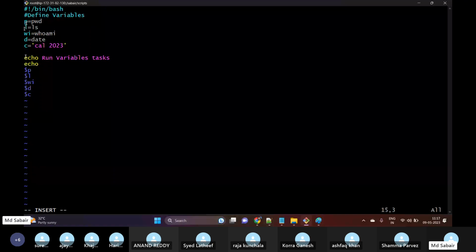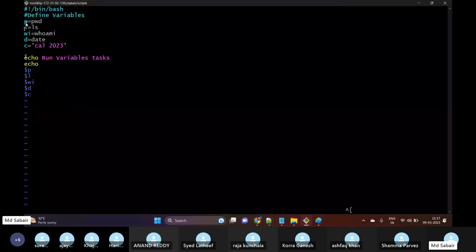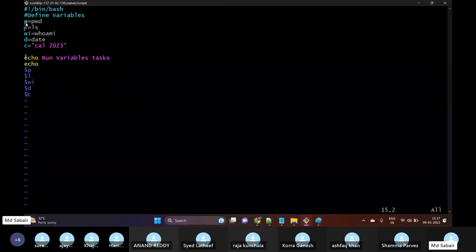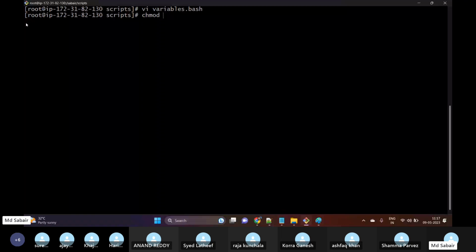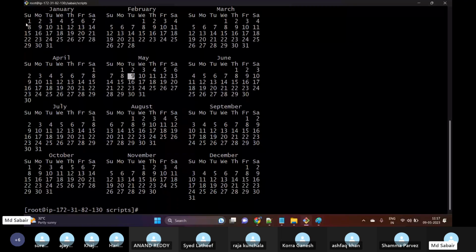So the same thing we are executing, but we are calling it in terms of variables. Variables will be very important in the next sessions. Let me save this. Now let me provide permissions with chmod 777 variables.bash, and then if I execute ./variables.bash, here we can see the same output but in terms of variables.